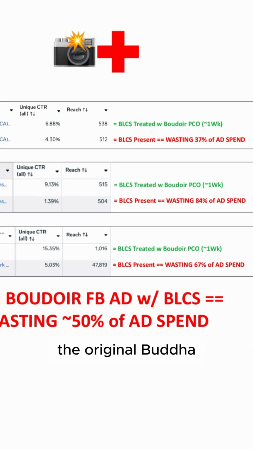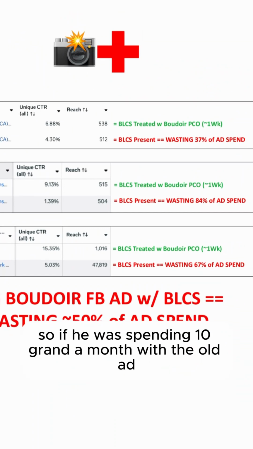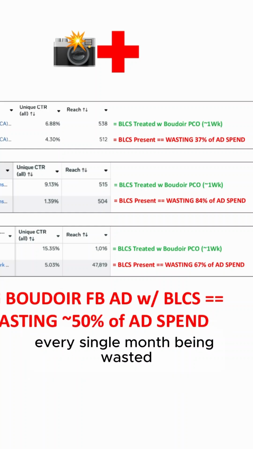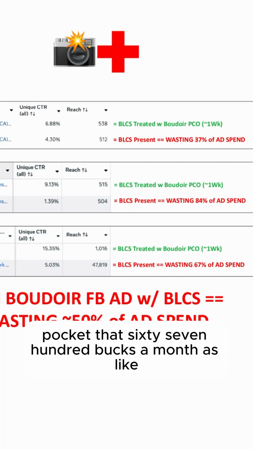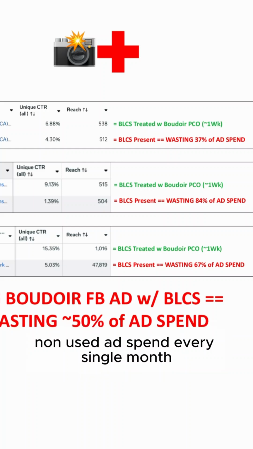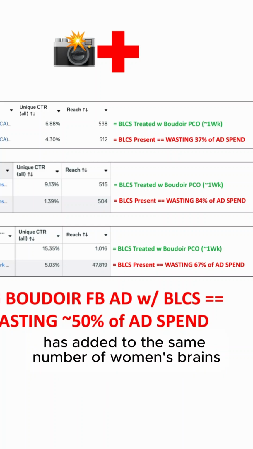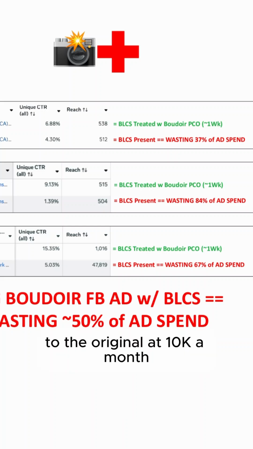And so we found out the original Boudoir Facebook ad was wasting 67% of his ad spend. So if he was spending 10 grand a month with the original ad, 6,700 bucks a month, every single month, was being wasted. So now he can run the new one at 3,300 bucks a month, pocket that 6,700 bucks a month as non-used ad spend every single month, and get like an 80K phantom bonus in the next year, and still get his ad into the same number of women's brains at 3,300 bucks a month compared to the original at 10K a month.